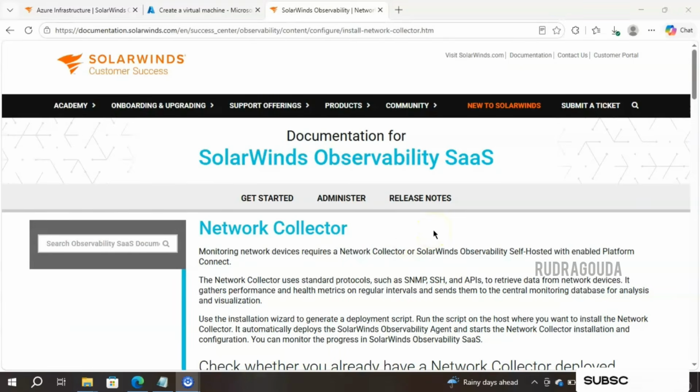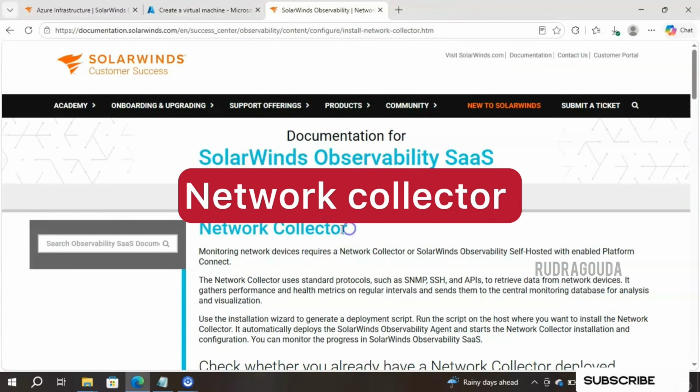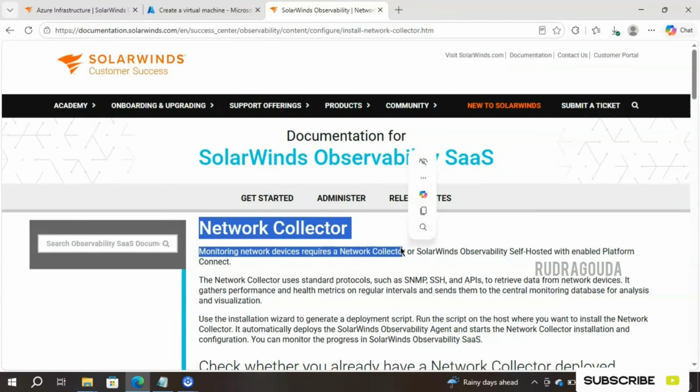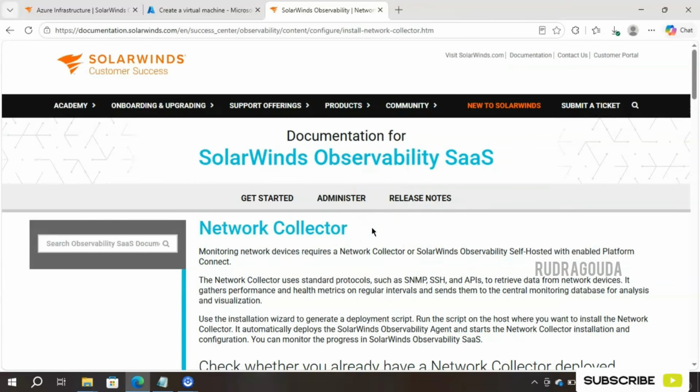Now we'll start discussing another important topic in the SolarWinds Observability SaaS, that is the network collector. So far we have learned how to do Windows monitoring and integration with Azure, all those things. But SolarWinds is very famous for network-related monitoring. To do network monitoring, we need to have the network collector in the SolarWinds SaaS. Based on that, we can monitor the network devices. So let's learn how to install the network collector in the SolarWinds SaaS.